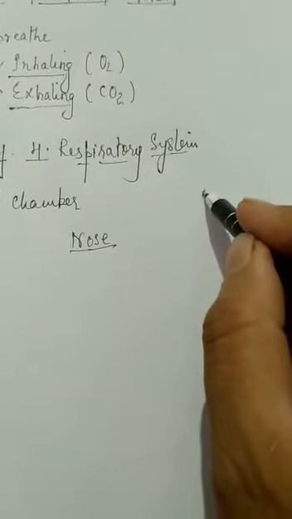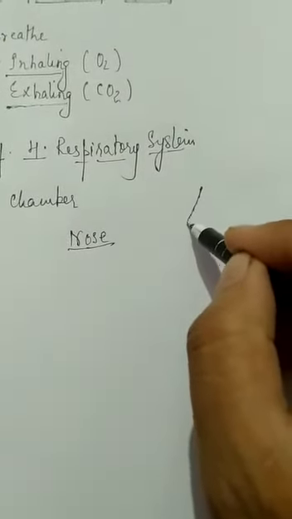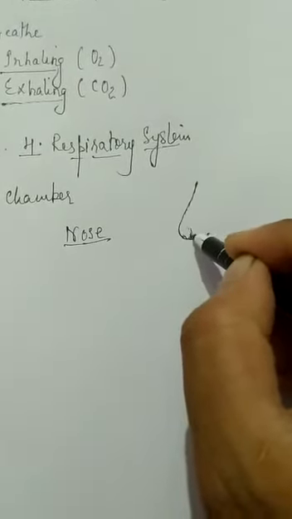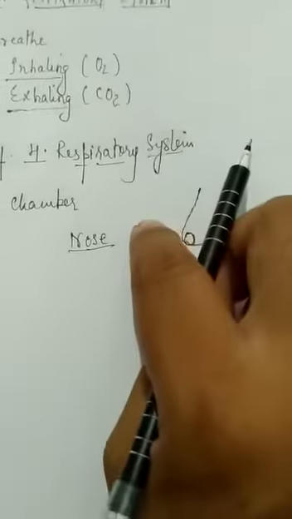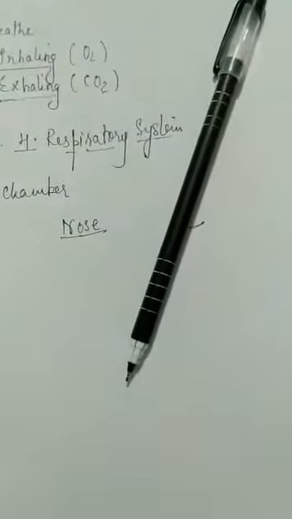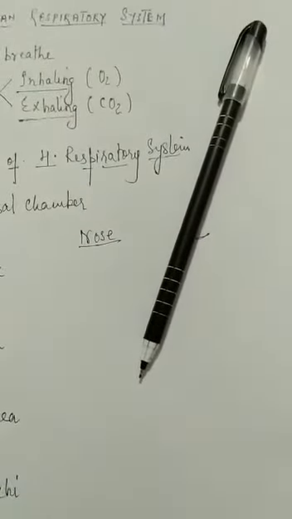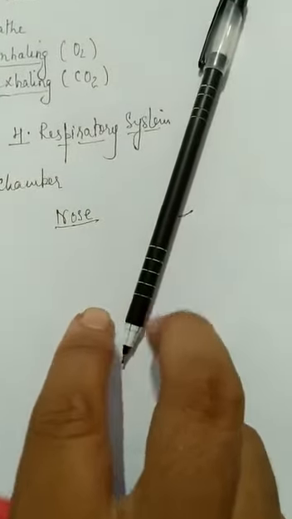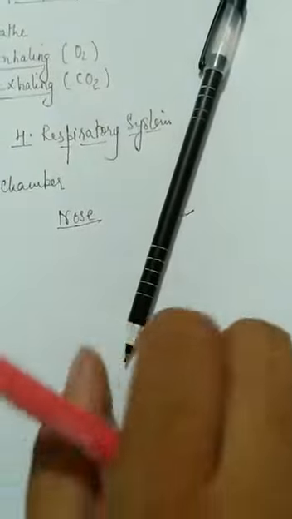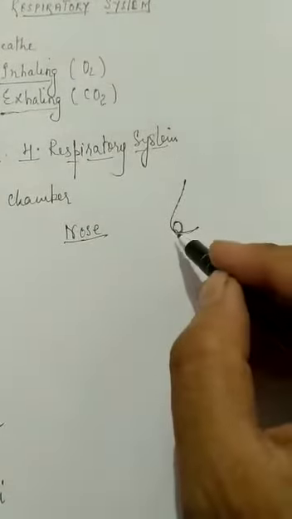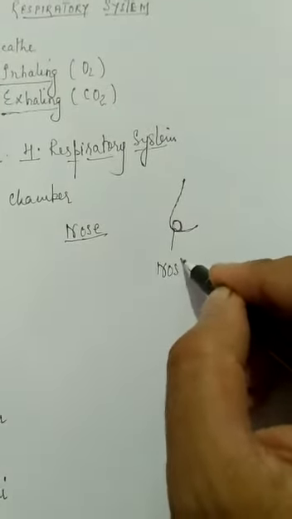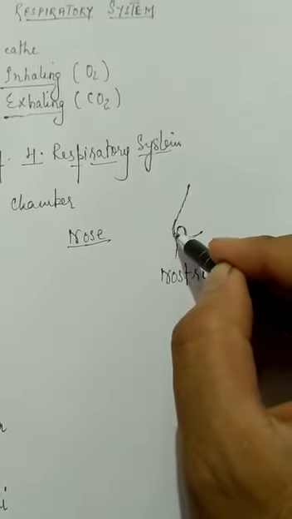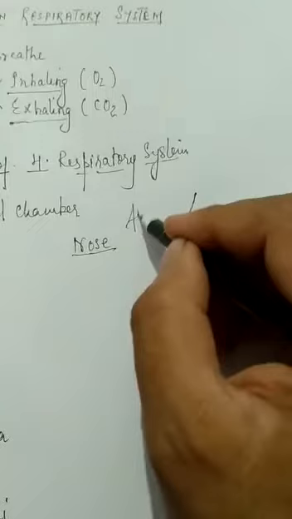Let's say this is a nose, and the nose has two openings, one on this side and one on the other side. These are the two openings through which you take in oxygen. These two openings are termed nostrils, and the tip of the nose we call the apex.